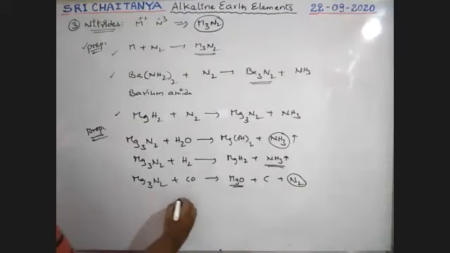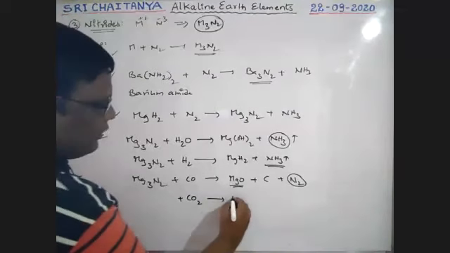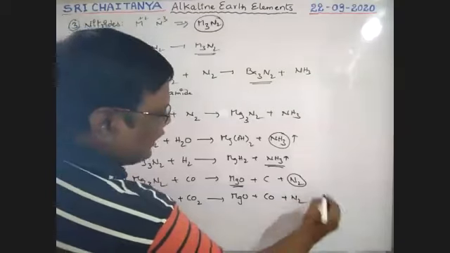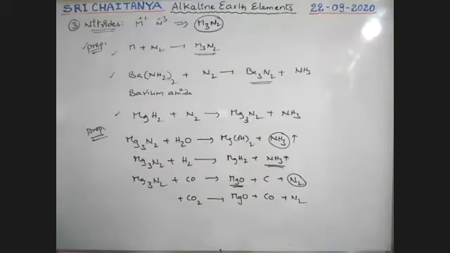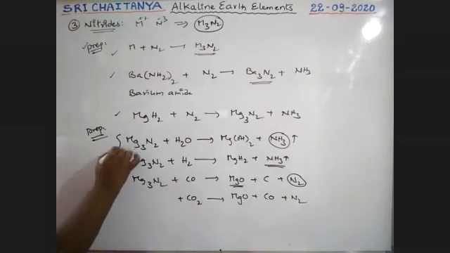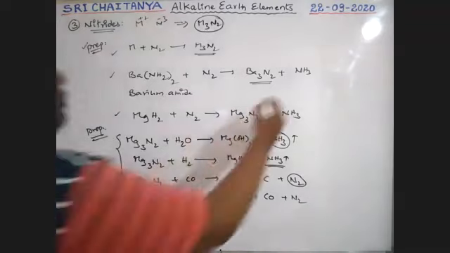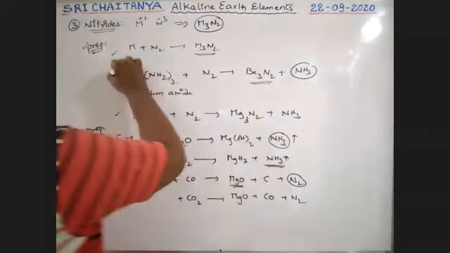For example, if it reacts with carbon dioxide, magnesium oxide, carbon monoxide and nitrogen are the products. So these are some of the properties of magnesium nitride and some nitrides. This is very important, boys.